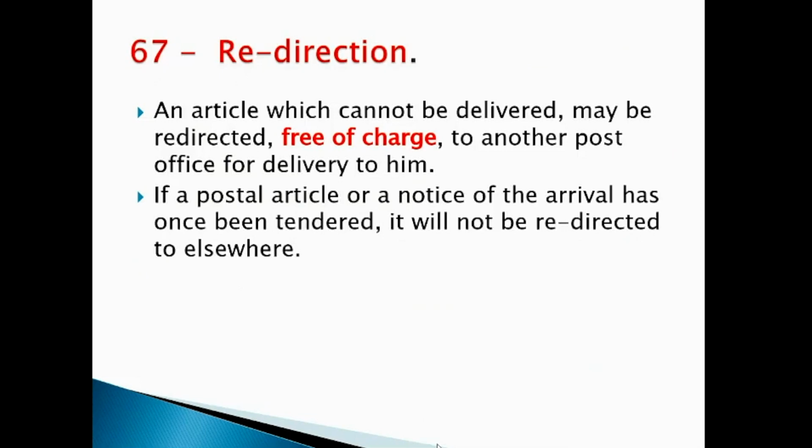So the next clause is clause number 67, which is about the redirection facility. An article which cannot be delivered can be redirected on the addressee's instructions free of charge. This facility is also free of charge, to another post office for delivery to him. So as I told earlier, if a postal article or a notice of arrival has once been tendered, once it has been delivered, it will not be redirected elsewhere. So unless and until it has been delivered, once it is taken for delivery, we can use the facility of redirection.